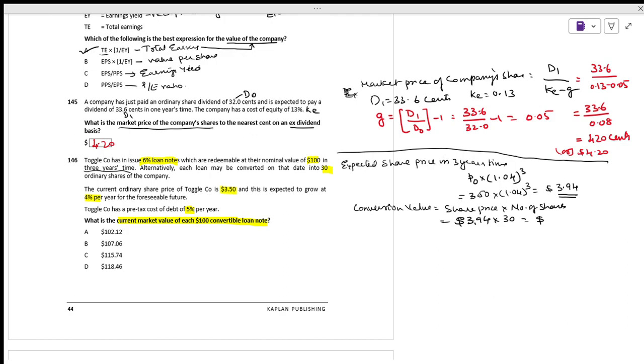3.94 times 30. It comes to how much? It comes to 118.20.